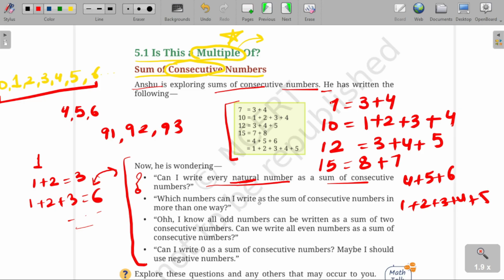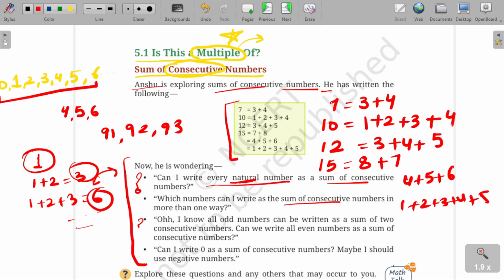Which numbers can I write as a sum of consecutive numbers in more than one way? When I write sums of consecutive numbers, which numbers are obtained? Like I have written here 1, 1 plus 2, 1 plus 2 plus 3. So the numbers obtained are these.